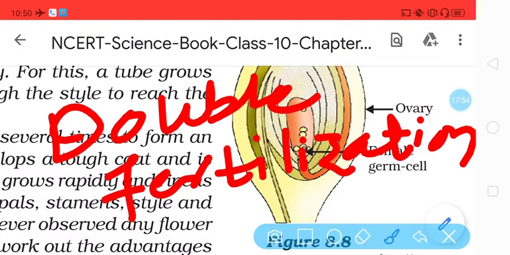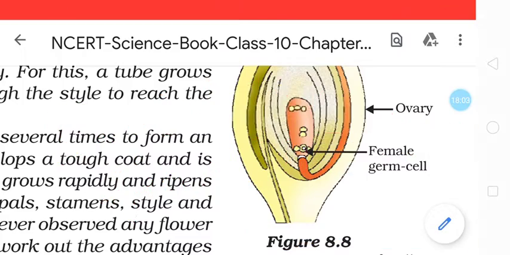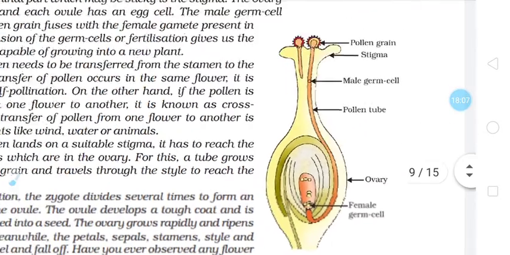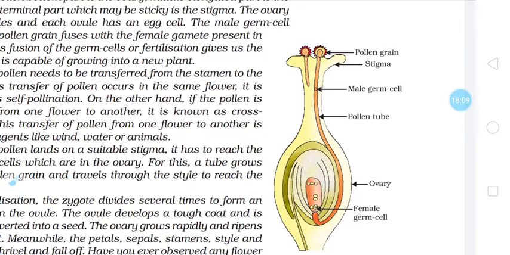Okay, so you can understand now, this is the phenomenon which is present only in angiosperms. No other organisms show double fertilization.